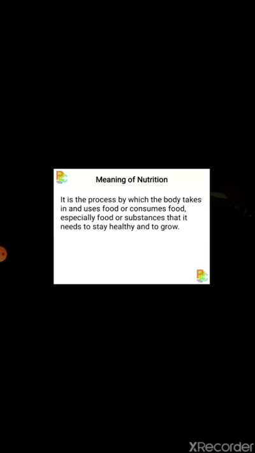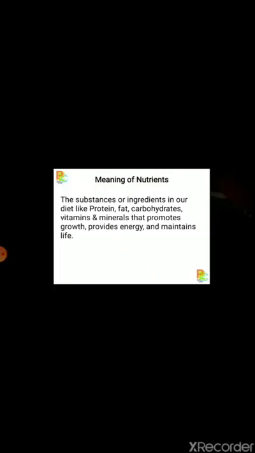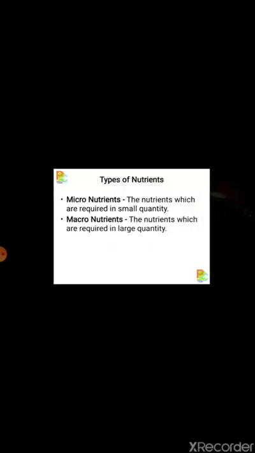So students, let's again see what is the meaning of nutrition. It is the process by which the body takes in and uses food, especially food or substances that it needs to stay healthy and to grow. Now, the meaning of nutrients: these are the substances or ingredients in our diet like protein, fat, carbohydrates, vitamins, and minerals that promote growth, provide energy, and maintain life.